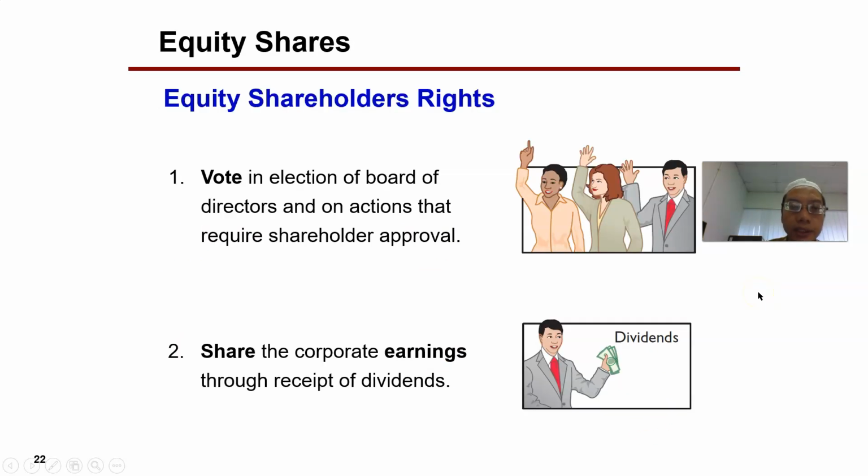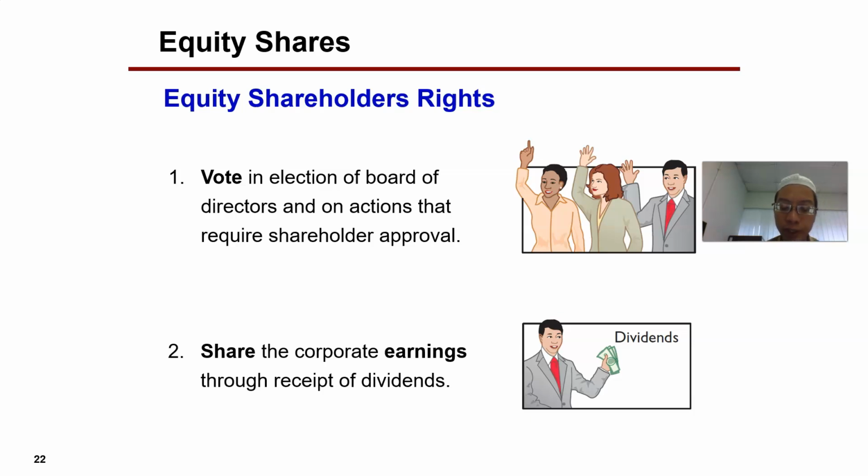Let's see the differences between the equity shares as well as the preference shares. I have briefly explained before. Firstly, equity shareholders will have the right to vote in the election of board directors and on actions that require shareholder approval.